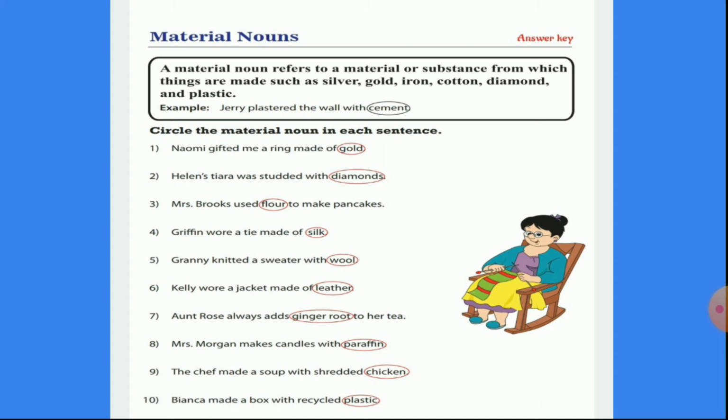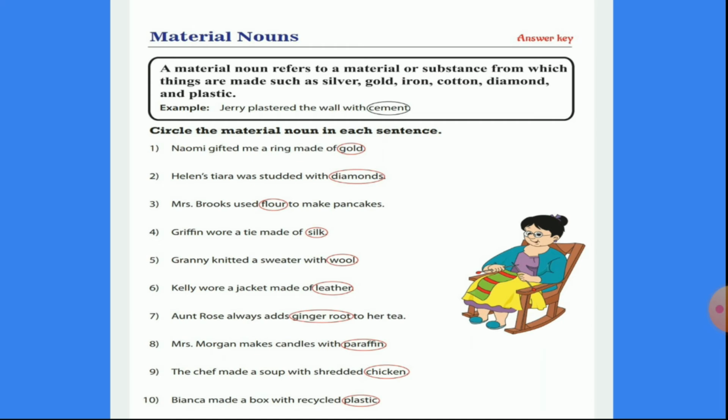Number 7, Aunt Rose always adds ginger root to her tea. Ginger root is the material noun. Number 8, Mrs. Morgan makes candles with paraffin. So paraffin is the material noun.